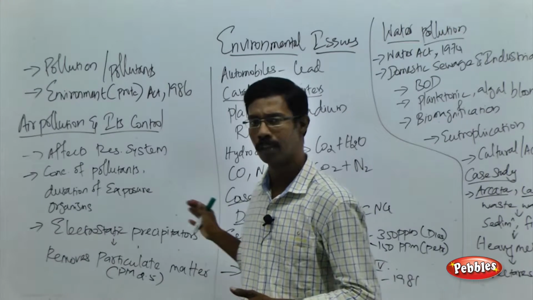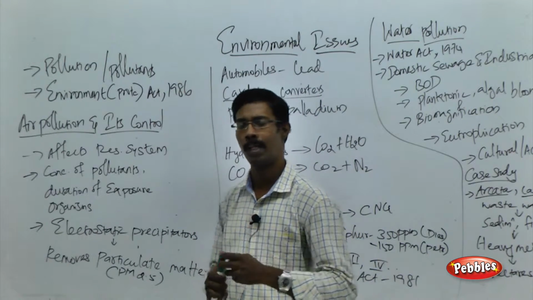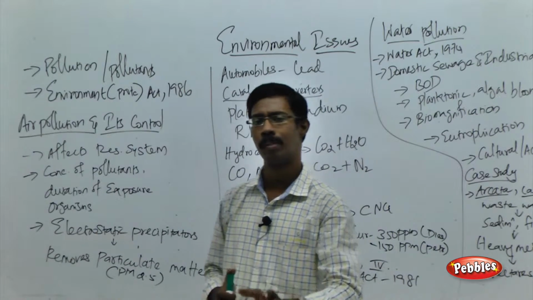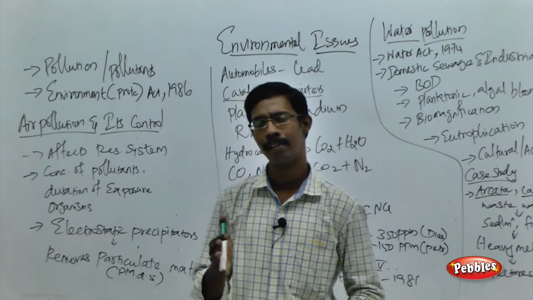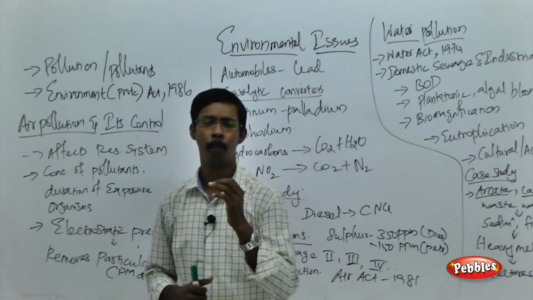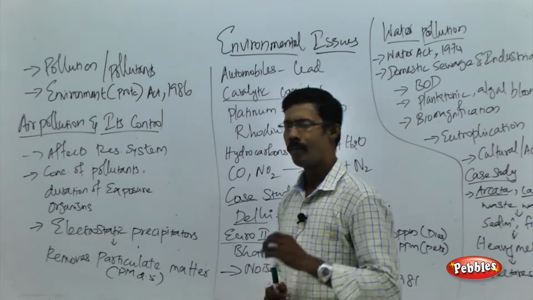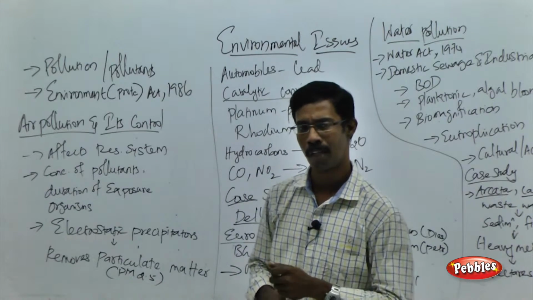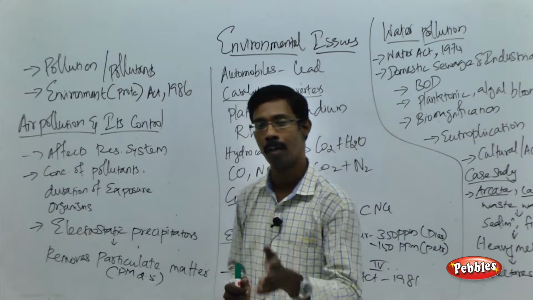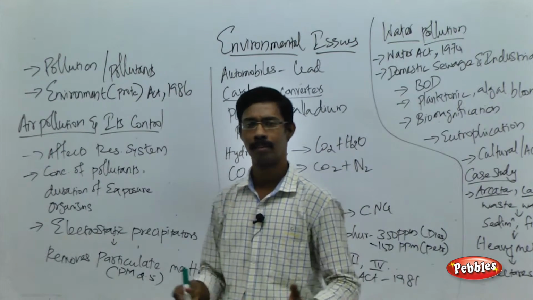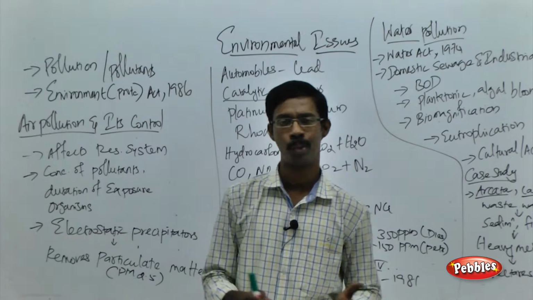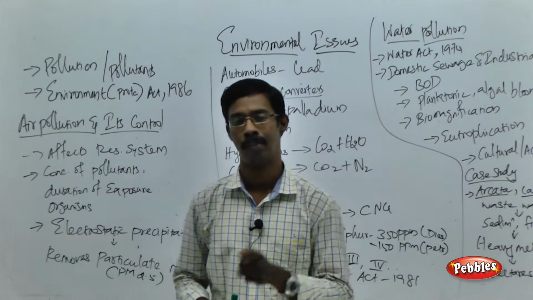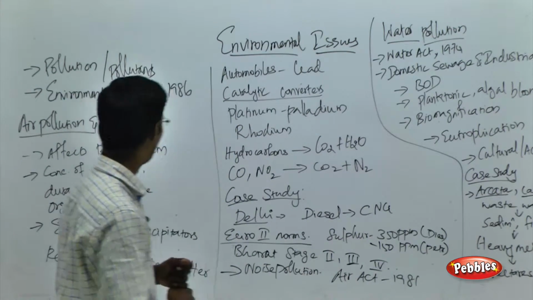Most of the time we are going to discuss the pollutions caused by human activities, and for some pollution activities we are going to see a case study, how to avoid the pollution. Fine. Whenever we are talking about pollution, pollution refers to the disturbance of nature. That is the pollution caused to air, land, water, soil. The agents which cause the pollution are called pollutants. So that is what we are going to discuss in this chapter.